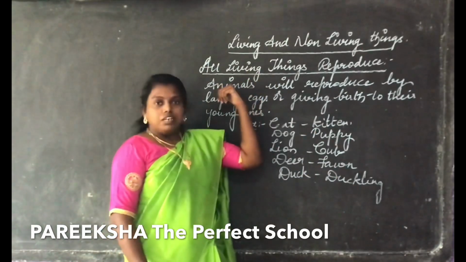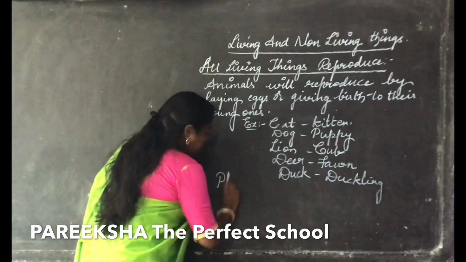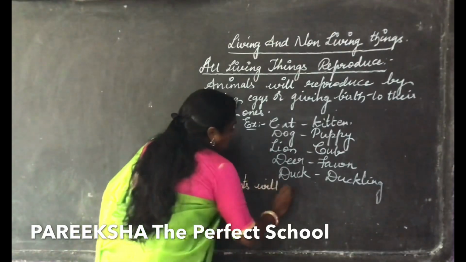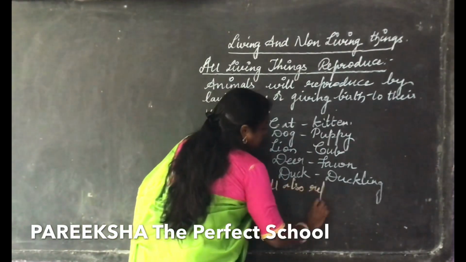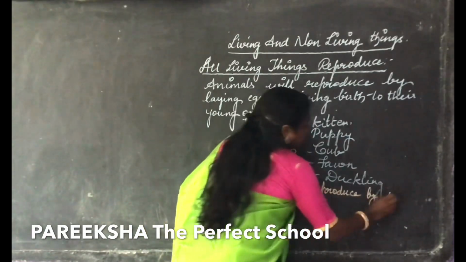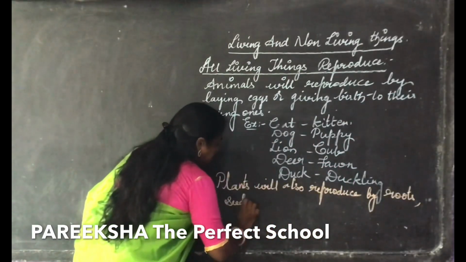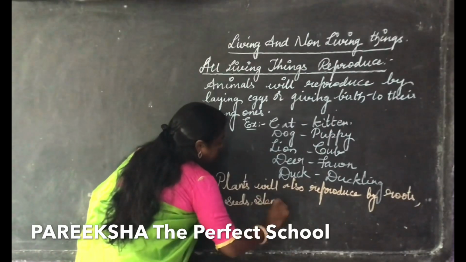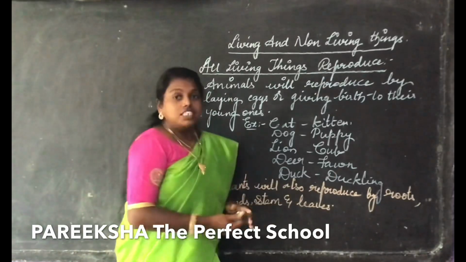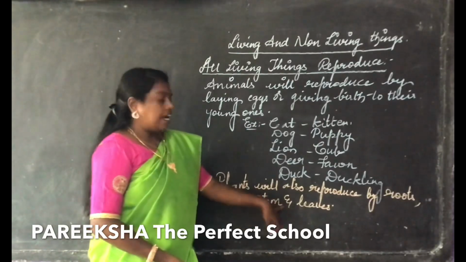Not only these animals, coming to the plants, plants will also reproduce by roots, seeds, stem and leaves. So all the plants will raise new plants with the help of roots, seeds, stem and leaves.